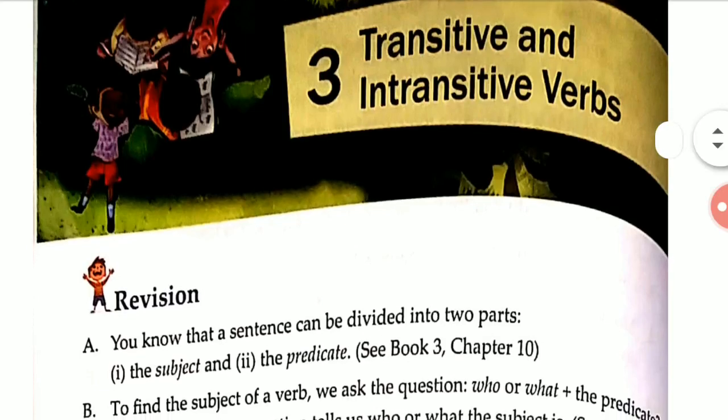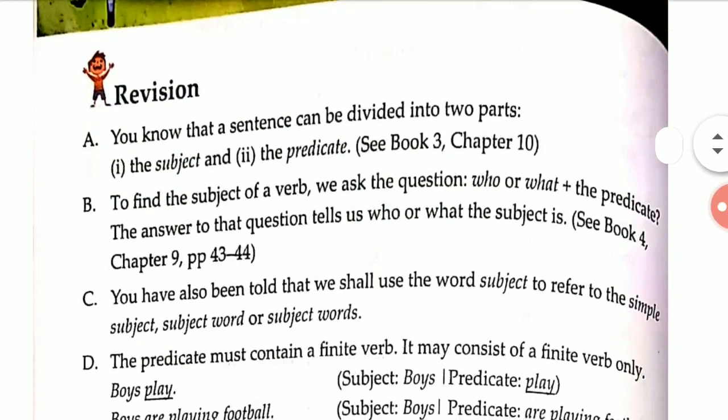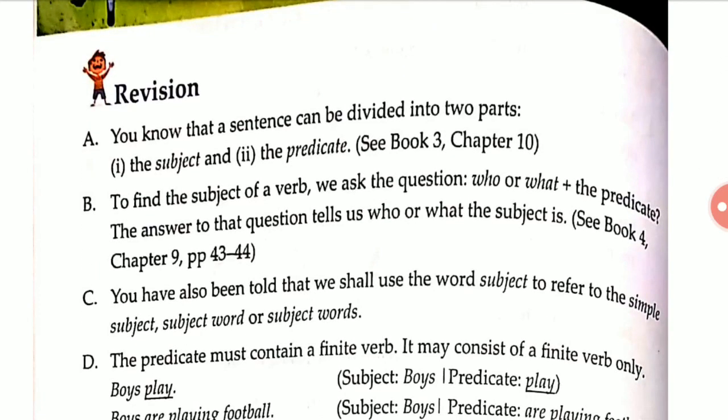Okay, before starting we'll take a revision: a sentence can be divided into two parts. Everyone knows that, because in the previous class you must have studied about the subject and predicate. Our sentence is divided into two parts, that is subject and predicate. If you have any doubt, you can go to the class 3 book, chapter 10, if you want to go back and check that.